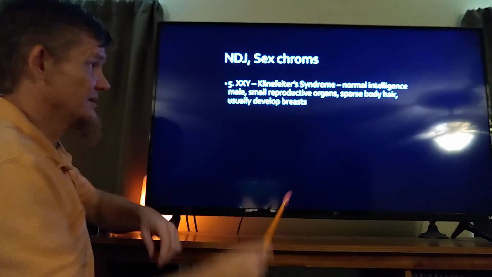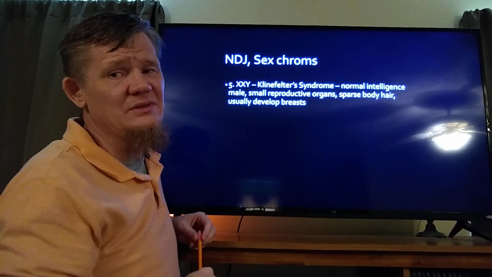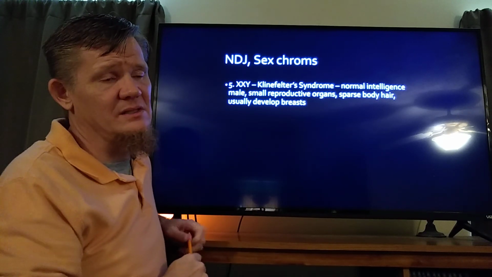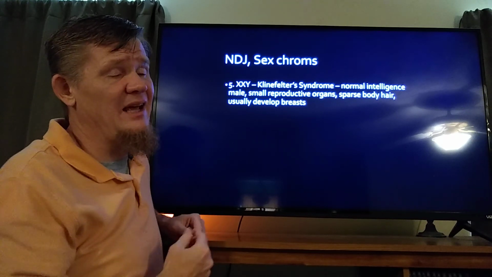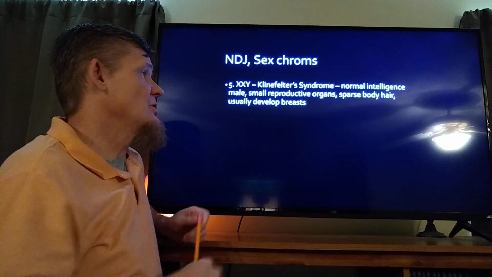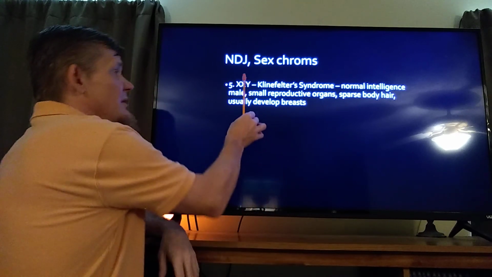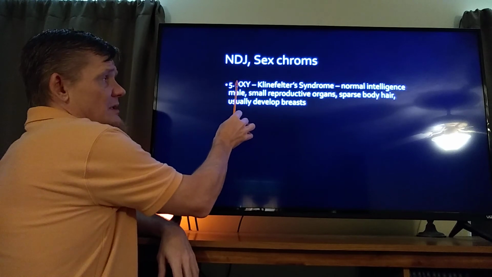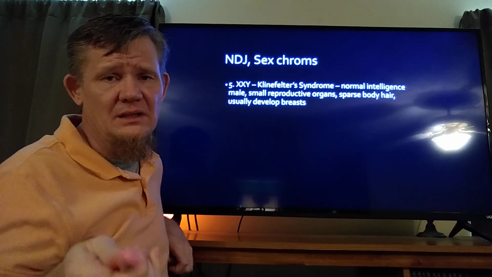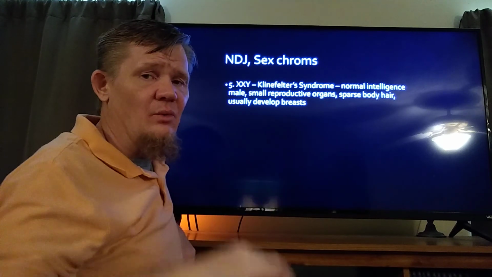This is called Klinefelter syndrome. They are XXY. They're of normal intelligence. They're mostly male physically. They tend to have small reproductive organs, small penis, small testicles. They tend to have female pattern body hair. They usually develop small breasts. Their body is trying to be both male and female. It's trying to be female because it has 2 X's. It's trying to be male because it has a Y. The body can't be both. I don't care what movies you've seen on the internet. Your body can't be both. It has to be one or the other.